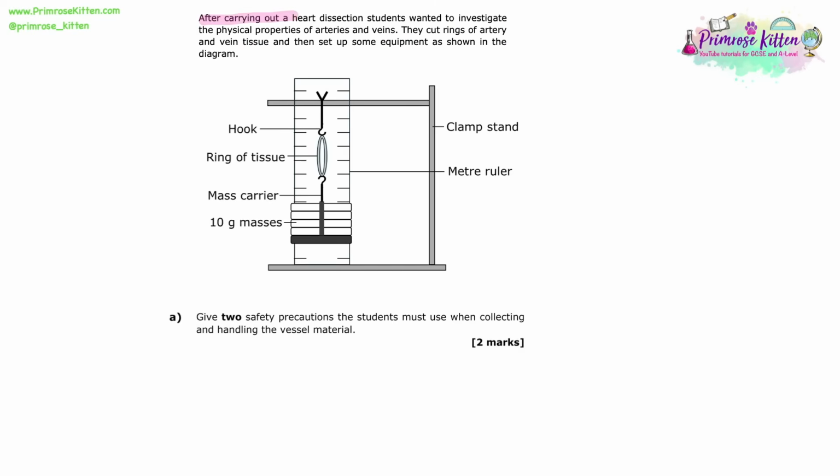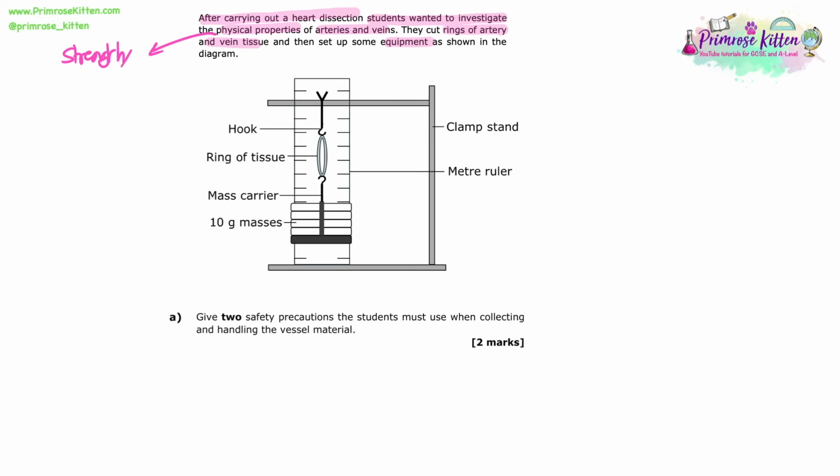After carrying out a heart dissection, students wanted to investigate the physical properties of arteries and veins. They cut rings of artery and vein tissue and then set up some equipment as shown in the diagram. So we've got a hook, we've got a ring of artery or vein tissue, and it's been attached to a mass carrier and some masses have been added. And we've got a ruler behind it so we can measure the length of the ring of tissue.